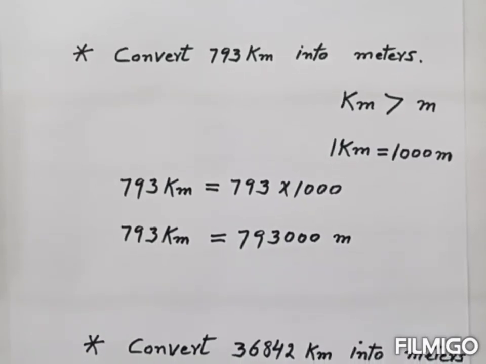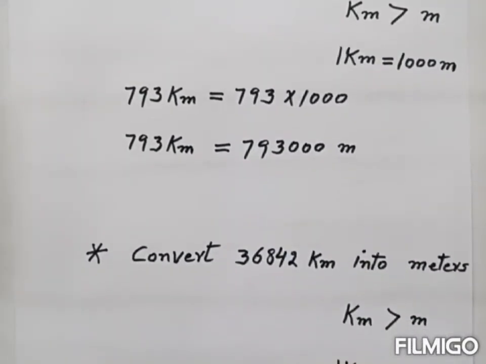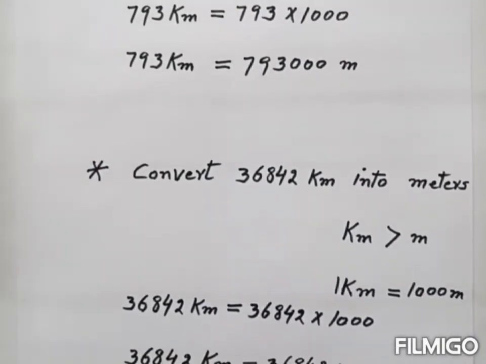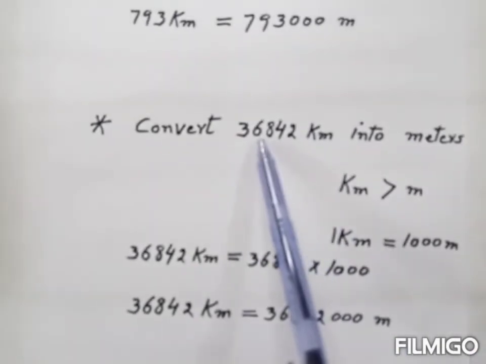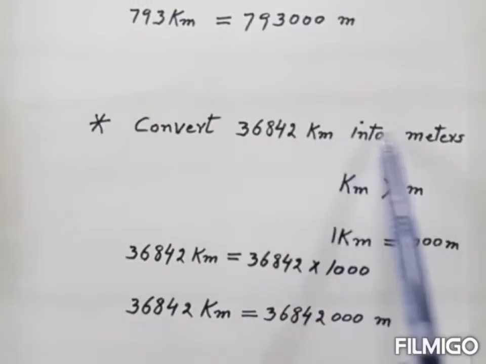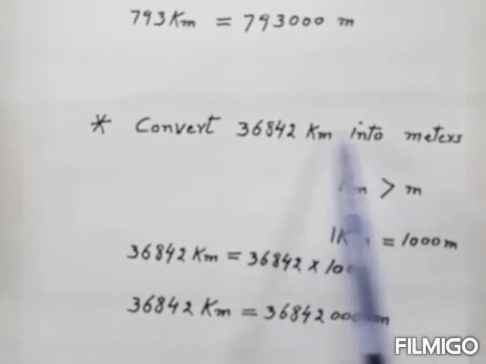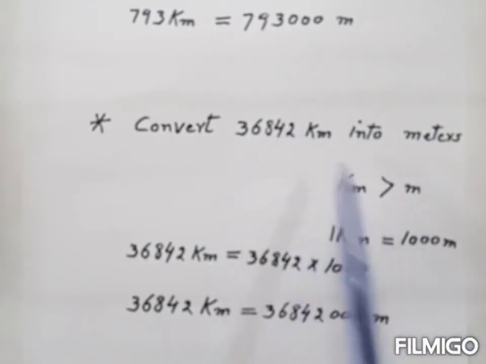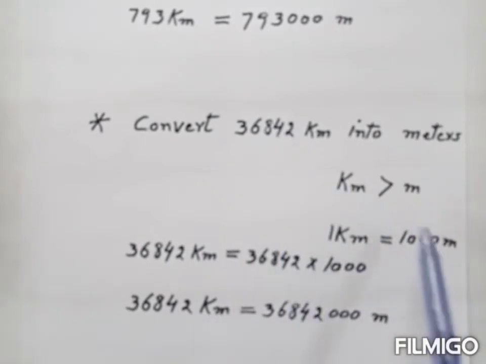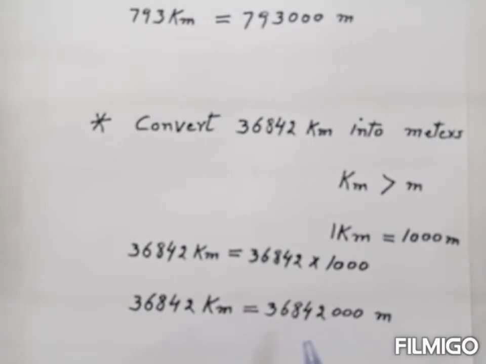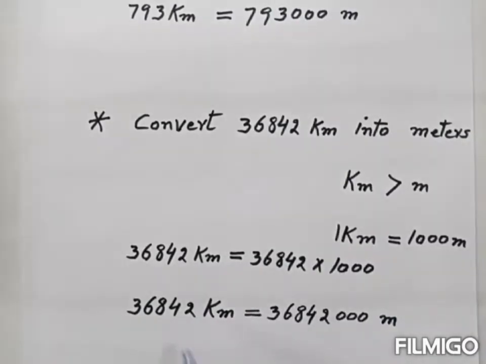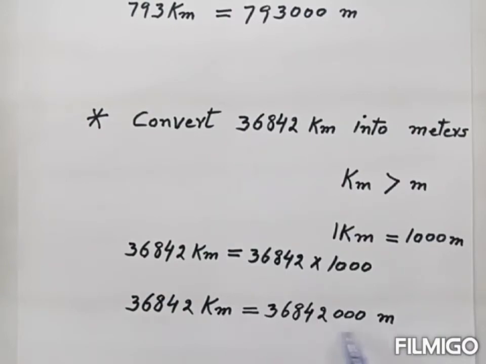So take another example. Here we convert this much kilometer into meter. Again we convert big unit into small unit. So we multiply this number with 1000. And when we multiply this number with 1000, then we get this. So this much kilometer is equal to this much meter. This is the answer.